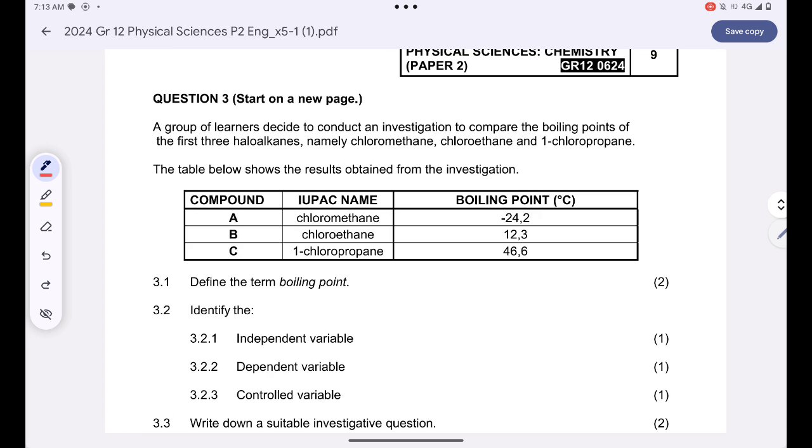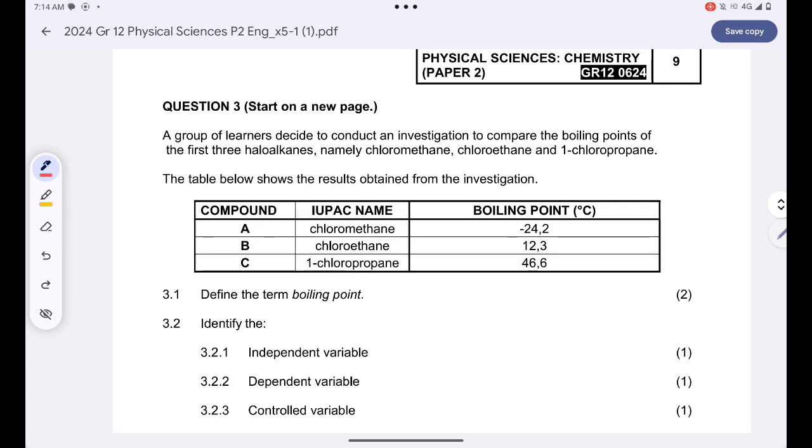This simply tells us that the more we increase our chain length, our boiling point increases. Are you together? So our independent variable is the chain length, and the dependent variable is the boiling point, because our boiling point depends on the chain length. And then obviously the control variable over here is the homologous series. Okay, let's answer these questions.